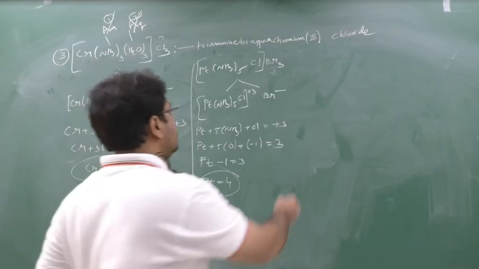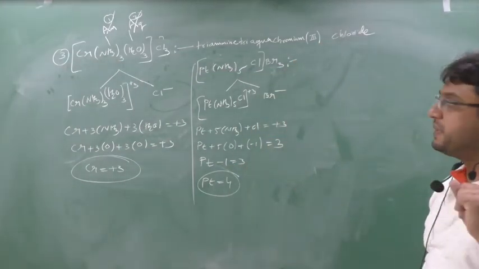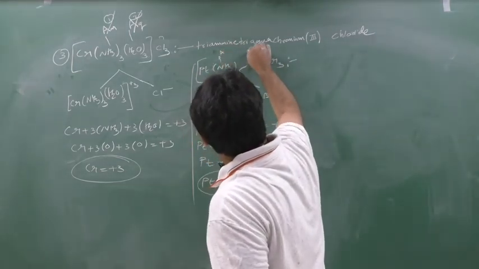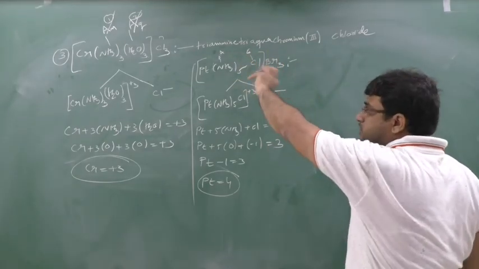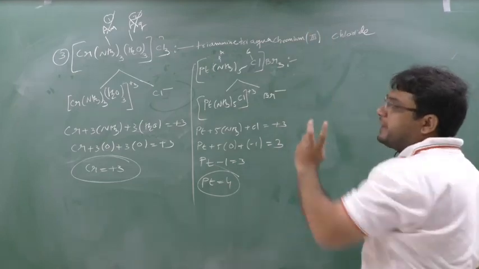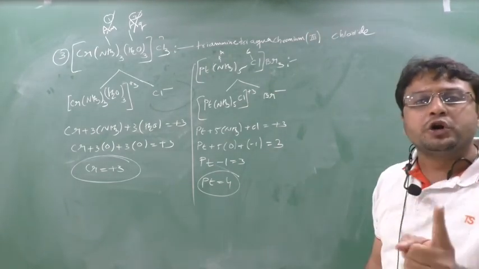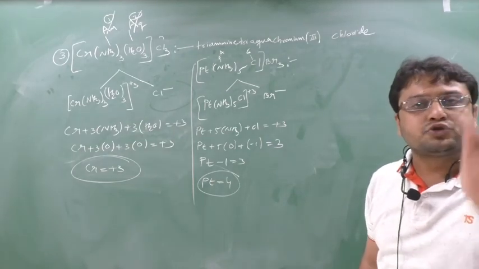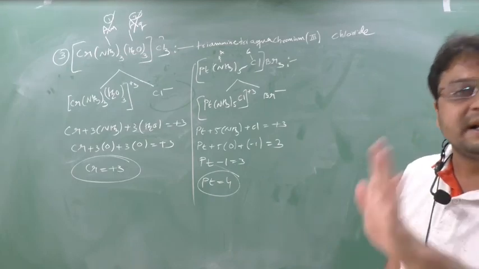Now what is the name? See, first cationic complex. The second rule says what? First you should mention the ligand. There are two ligands: first is amine and then chlorine. Now see here. This Cl is inside the complex, so chlorido should be given. But this Br is outside of the complex, so bromido should not be given. Just say bromide. Chlorido, bromido, iodido or chloro, bromo, iodo: the name should always be given only when they are in the complex. Outside of the complex, give as it is.